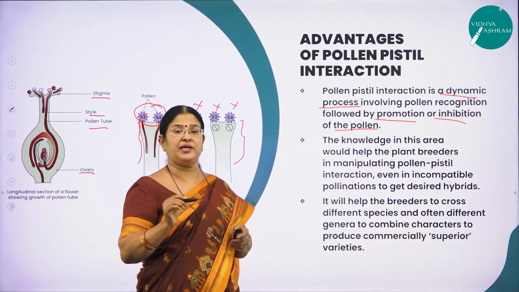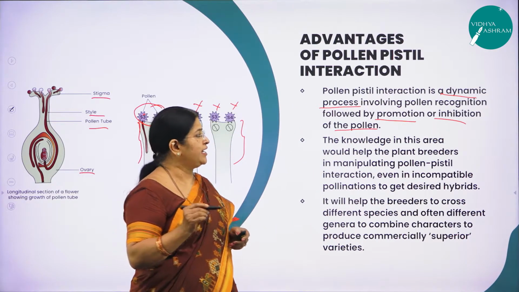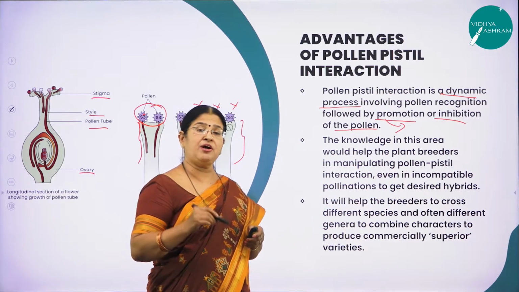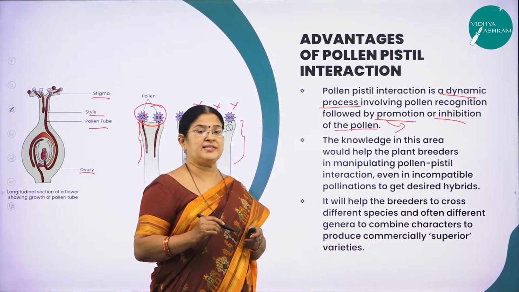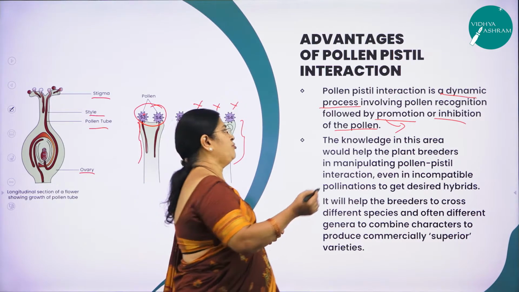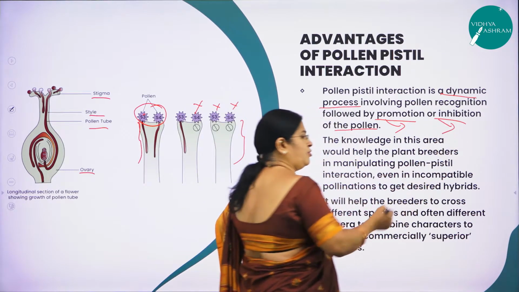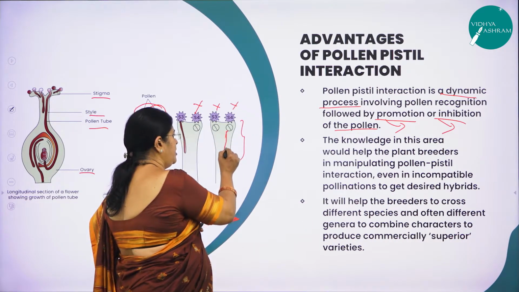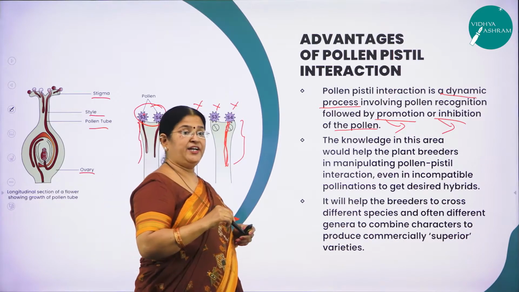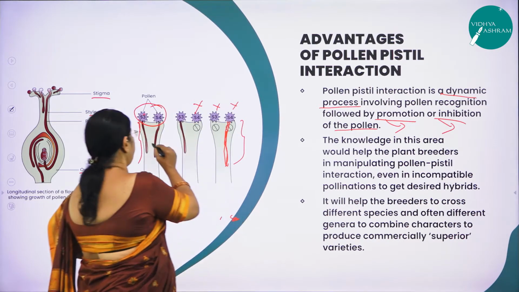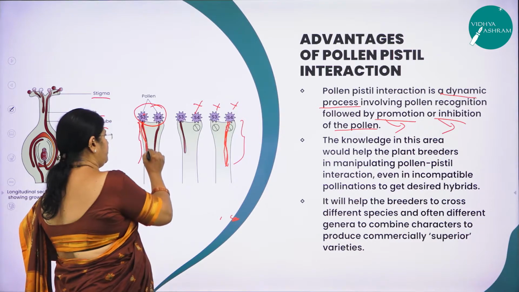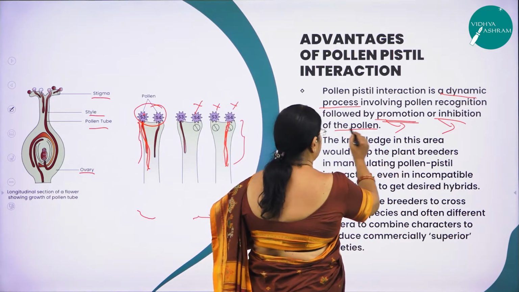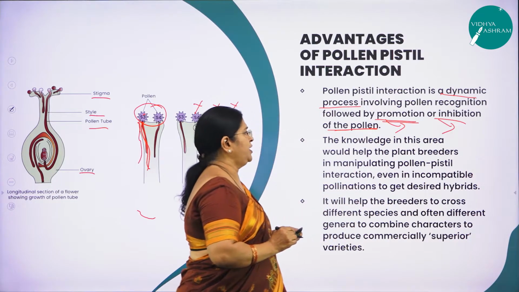Only if the pollen grains are compatible, then only it will allow the promotion of what? Germination. If it recognizes the pollen grains as incompatible, then what will it do? It will inhibit. What do you mean by inhibition? Inhibition, it will not allow the process of formation of a pollen tube. Identifying it as a compatible type, it will allow the promotion of the pollen tube. That is what I mean by, that is followed by promotion or inhibition of the pollen grain.